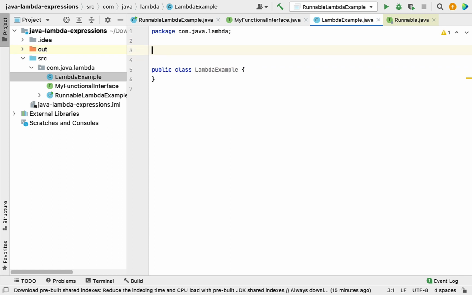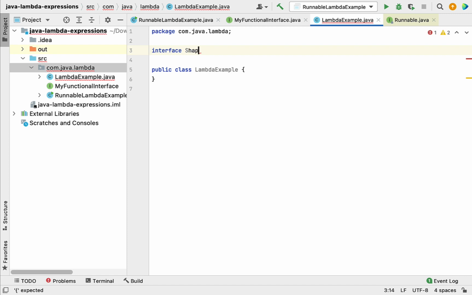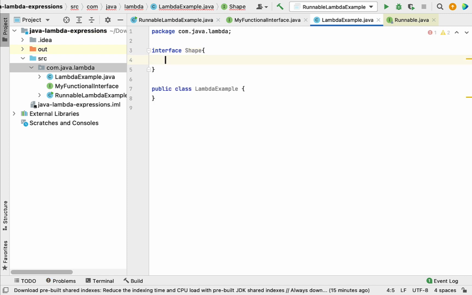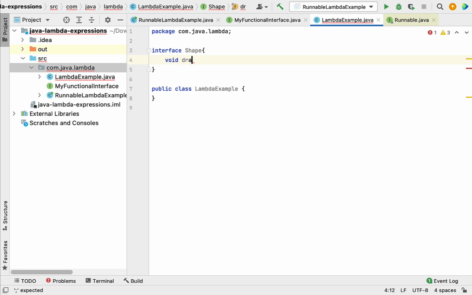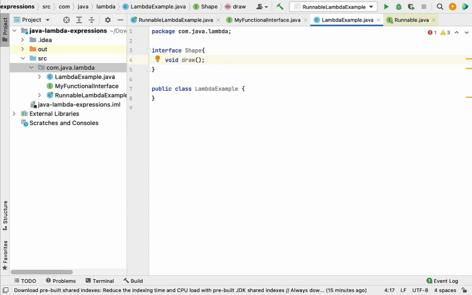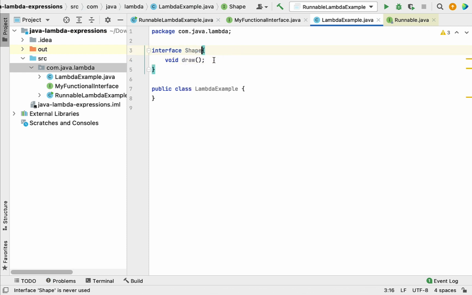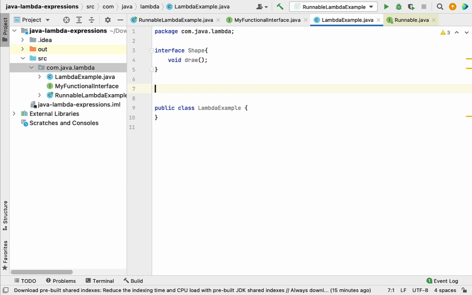So just remember, the main use of lambda expression is to implement the functional interface. So let's first define the functional interface over here. Let's say the functional interface name is Shape, and let's create one abstract method, let's say draw. Here we are not mentioning the abstract keyword because by default the method is abstract in an interface. And let's first see the traditional way to implement this functional interface.